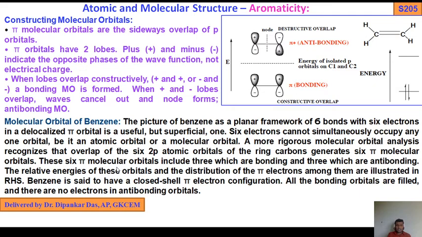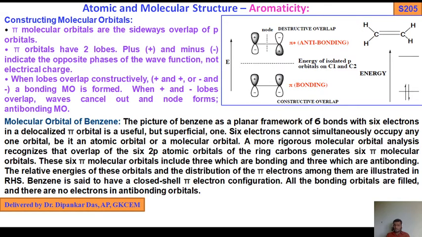These 6 pi molecular orbitals include 3 which are bonding and 3 which are antibonding. The relative energy of these orbitals and the distribution of pi electrons among them are illustrated on the right hand side, in the next slide. So benzene is said to have a closed shell pi electron configuration.